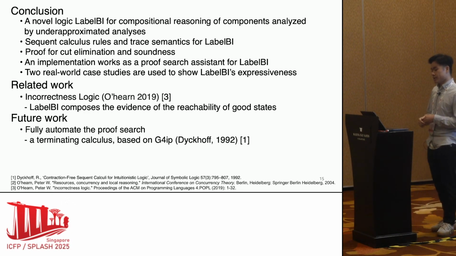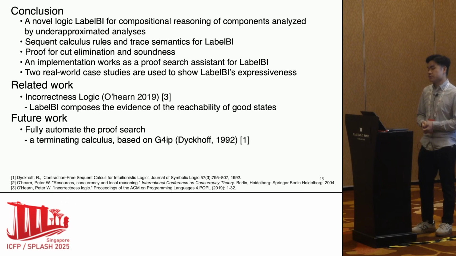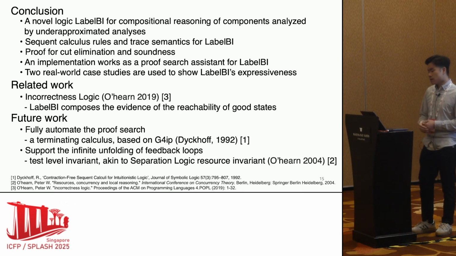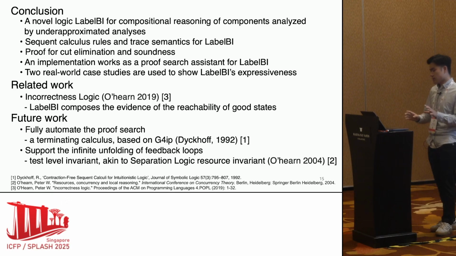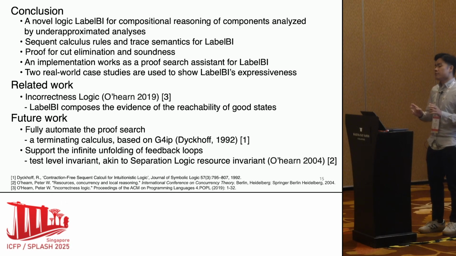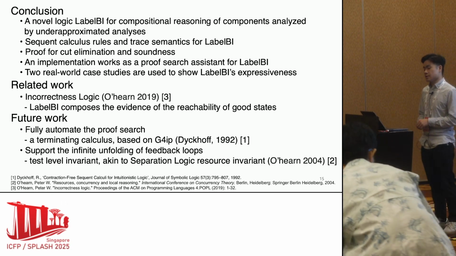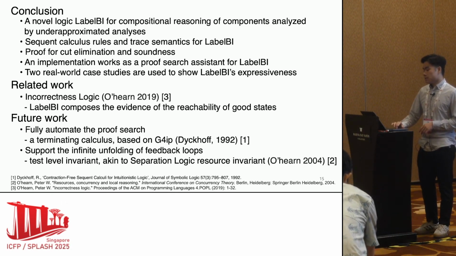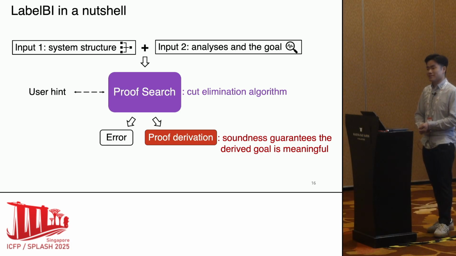As for future work, we plan to fully automate the proof search by designing a terminating calculus for label BI, possibly with ideas from G4IP. And now label BI works on systems that are in a DAG structure. We also plan to support systems beyond this by incorporating inductive reasoning principles with test level invariants. The idea is very similar to the resource invariant in separation logic. That concludes my presentation today. Thanks.